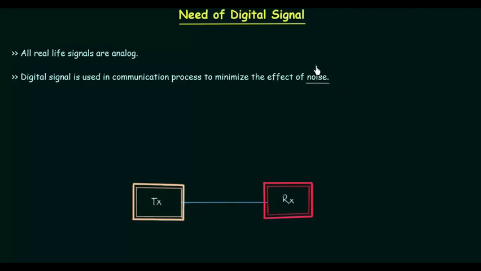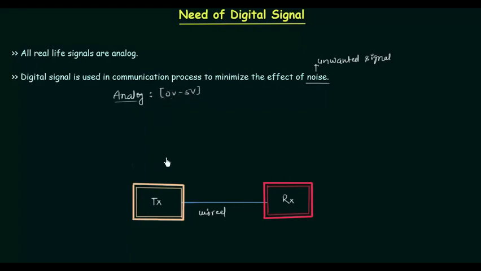Let me write this down. Noise is unwanted signal. We have transmitter which is used to transmit the signal, and we have receiver at the other end which is used to receive the signal. In order to transmit the signal, we definitely require some channel, some medium, and in this case we have wired medium.